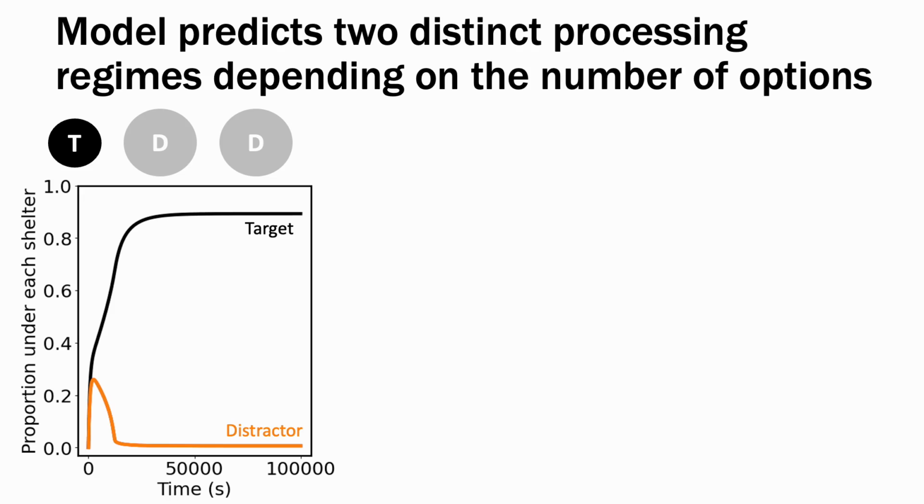Now what we find is that the model predicts two distinct processing regimes depending on the number of options. So let me break this down. When we simulate the model with two large distractors, we can plot the change in the proportion of individuals under each shelter over time, and you can see that the group readily finds the target shelter. Now, one important measurement that we will make is the time it takes to reach 95% of the final proportion at the target shelter, which we call T95, and this is a measure of the decision time of the group. And what we're going to do is examine how the T95 value changes as we increase the number of options.